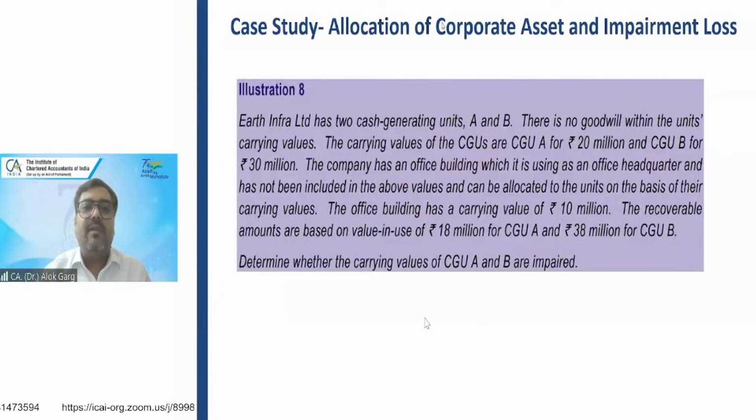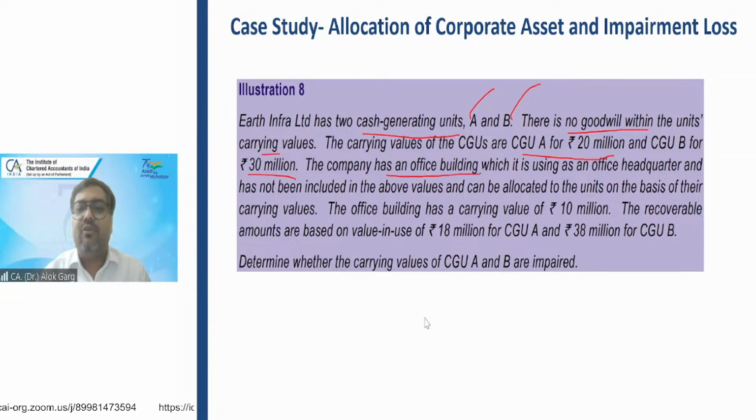So friends, I will discuss the allocation of impairment loss to the corporate asset with the help of this example. Earth Infra Limited has two cash generating units, A and B. There is no goodwill within the units' carrying values. The carrying value of CGU A is 20 million and CGU B is 30 million. So carrying value is given for CGU A and CGU B.